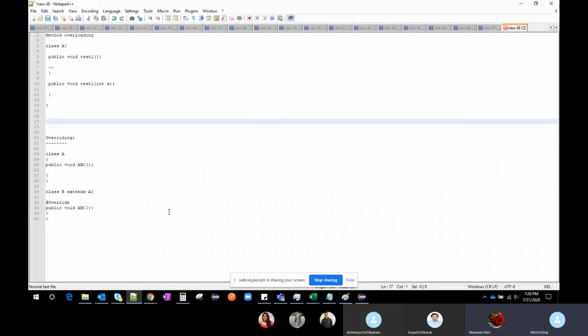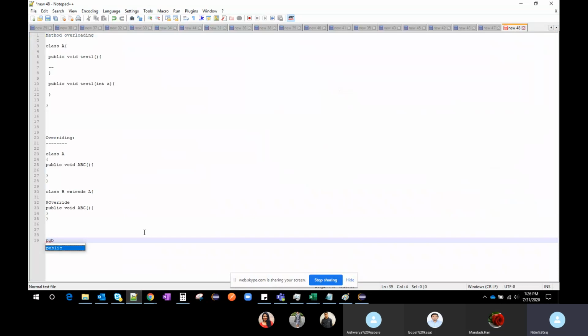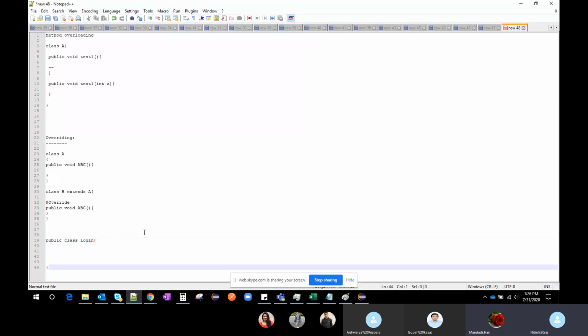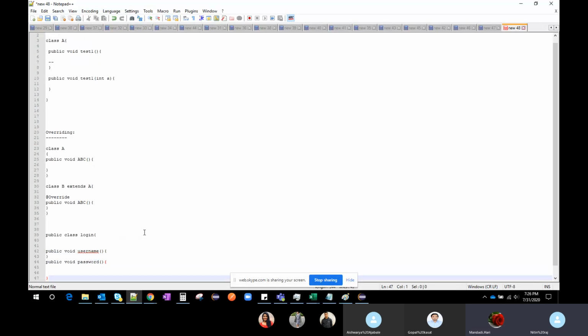Suppose there is a public class login functionality. Here, public void username is one method for identifying the username, and I have one more method called public void password. In this password method, for the first one, we put the argument as String pwd, where pwd is nothing but password.